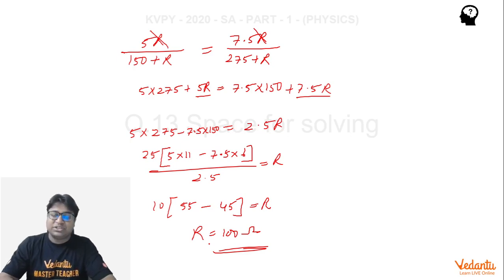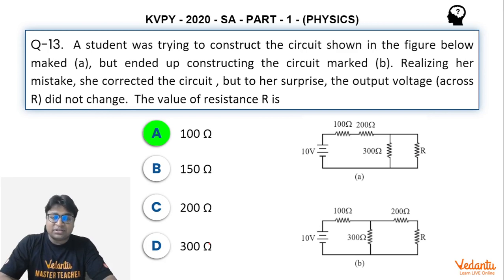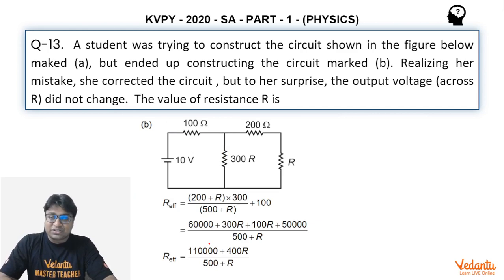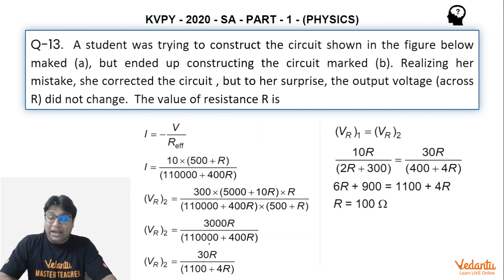So yeah, this is the second method. You can see that this method was a little bit faster as compared to the previous method, but this could be done only when you are aware of Thevenin's method. So with that, I end this solution, guys. I hope you like this solution. Of course, it was a lengthy question for an 11th grade student, and this question is the one that would have created some distinction among the rank of the students.